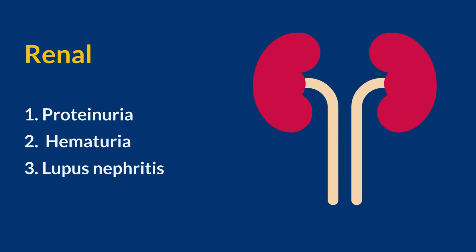3. Lupus nephritis. It's one of the serious manifestations of the disease. It occurs in a significant proportion of SLE patients and can lead to reduced kidney function and end-stage renal disease if left untreated. Lupus nephritis is classified into different classes based on the histopathological features observed on kidney biopsy, ranging from Class 1, minimal change disease, to Class 6, advanced sclerosing lupus nephritis. Symptoms may include edema, hypertension, and worsening renal function, although some patients may be asymptomatic.